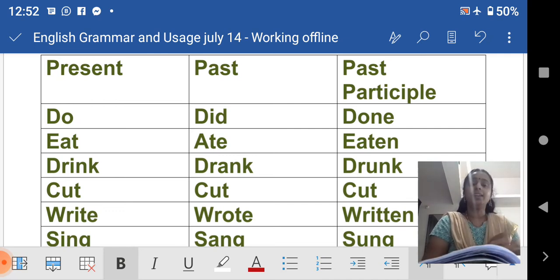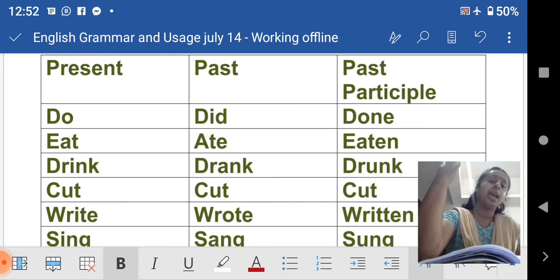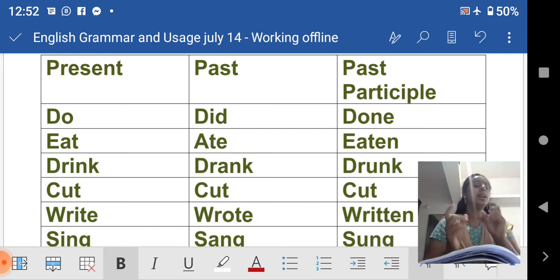So cut, cut, cut. Write, wrote, written. Sing, sang, sung. What can you understand from this? Write, wrote, written, is it the same? No, it's different, right? Sing, sang, sung is also different. Sing is the present tense, sang is the past tense, and you can see the past participle is sung. So you can see the difference.